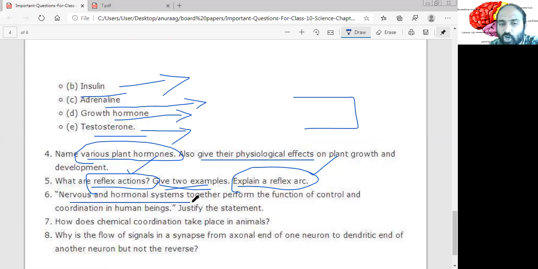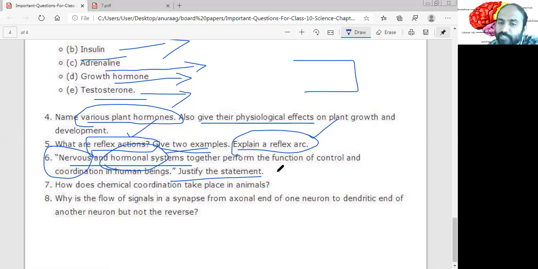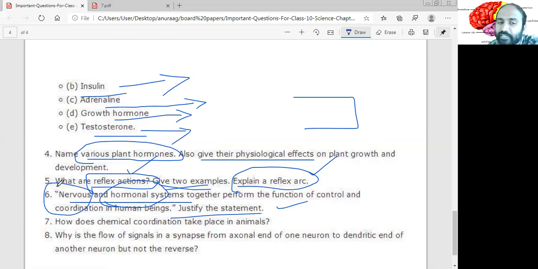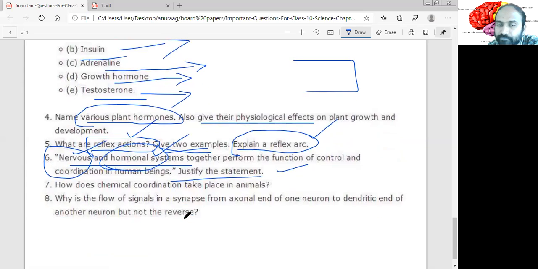The nervous and the hormone system together perform the function of control and coordination of human beings. Justify the statement. I told you, nervous system alone cannot reach each cell of your body. So we need chemical messengers also. That is hormonal system. So hormonal system completes the picture. They actually reach each part of the cell in your body. Okay. So you need to explain that in detail, explaining the importance of nervous and the importance of hormonal system.